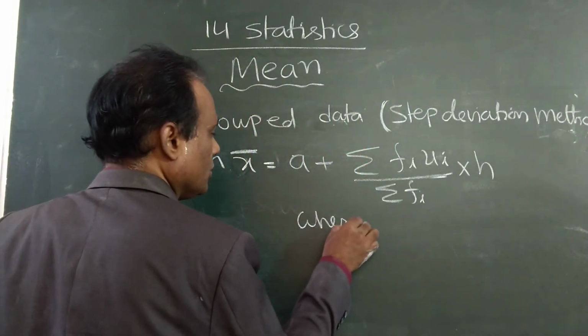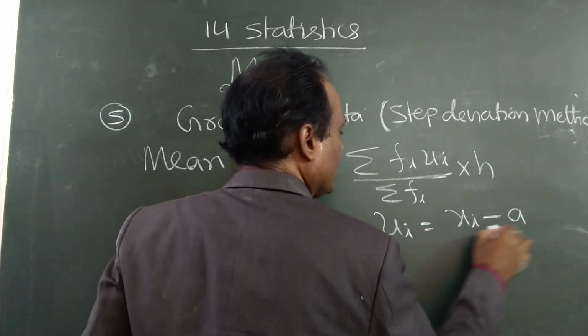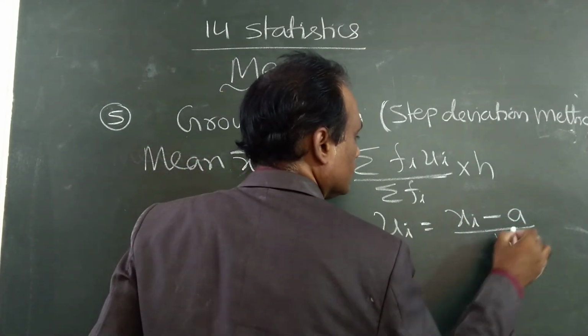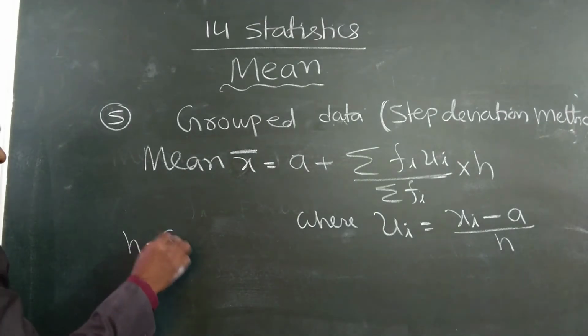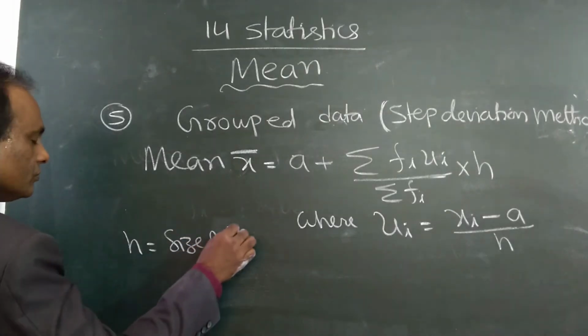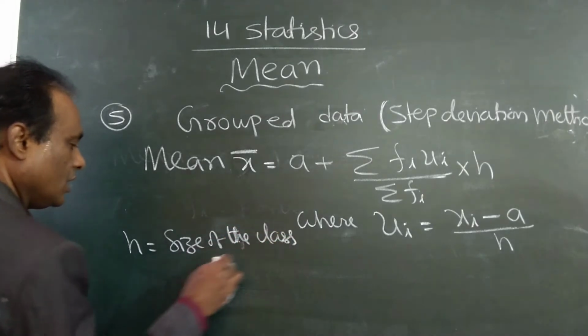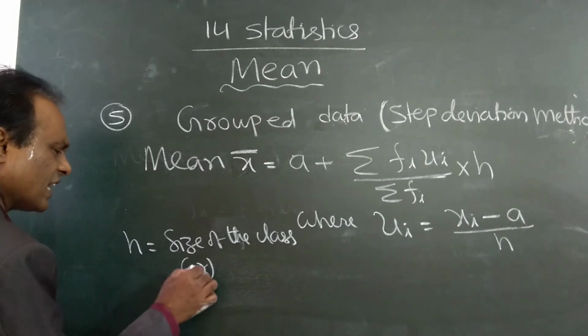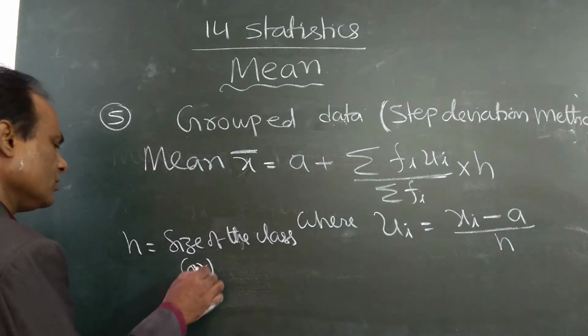Where ui is xi minus a by h, and h is the size of the class. Generally we take the size of the class, or we can take any number which is convenient.